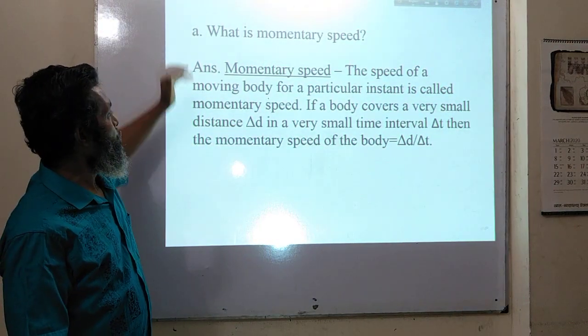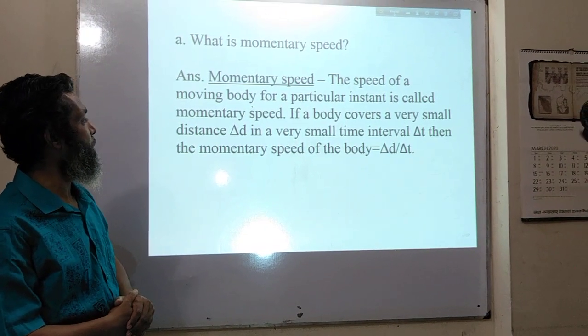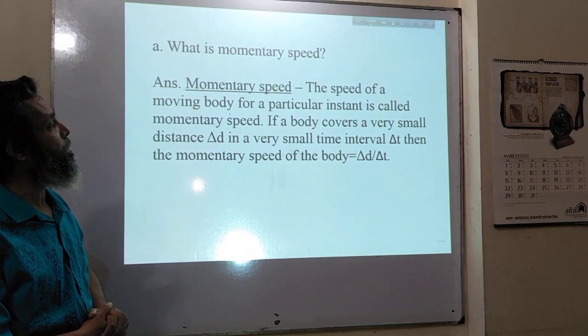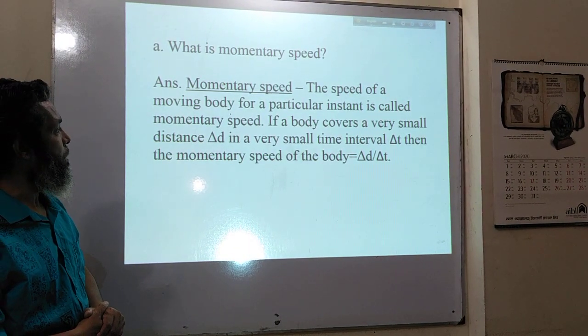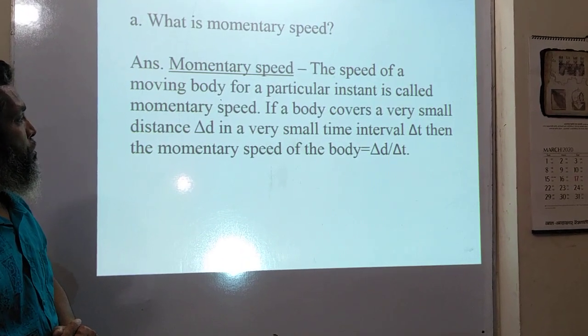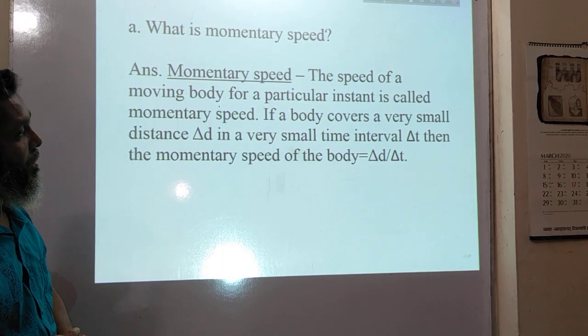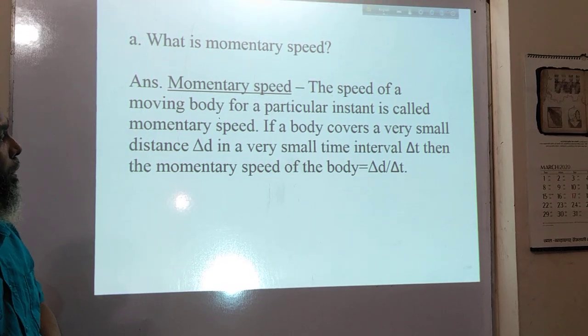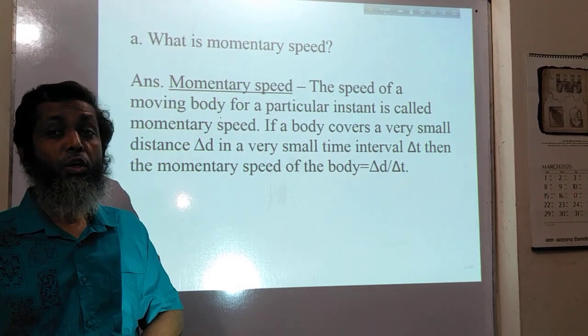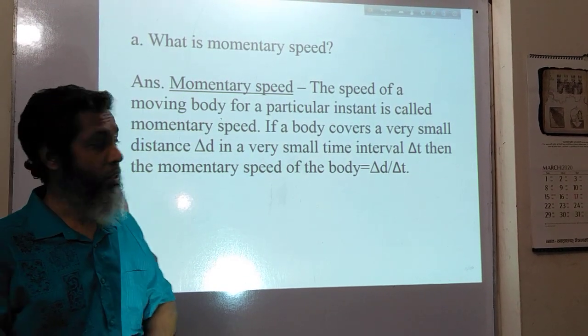So, what is momentary speed? First question, that is the answer. Momentary speed: the speed of a moving body at a particular instant is called momentary speed. Obviously, this speed is non-uniform speed.